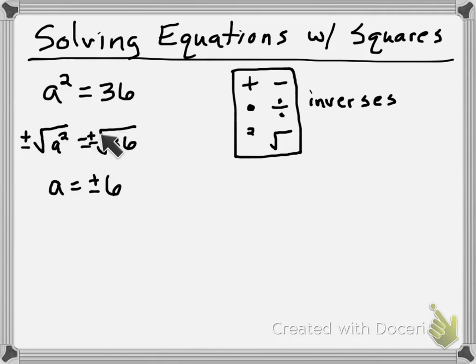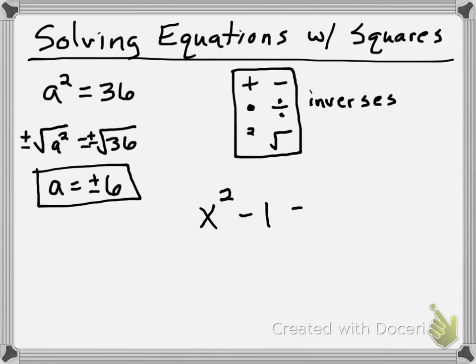So if I have to add that sign in there, I have to use this sign. Now typically when I write this, I don't put the plus minus sign, but I know it's there, so when I do my answer, I always have my plus minus. So that's the solution to a squared equals 36. A could equal positive 6 or negative 6.